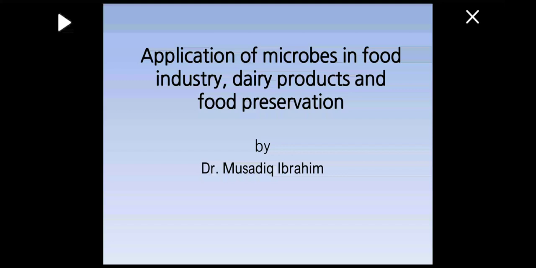There are certain products of the microbes which, when produced, isolated and purified, and added to the food, normally canned food, the canned food becomes preserved for a specific period of time. So there are different applications of microbes in terms of the production of valuable products, which are then used by the food industry within the milk products and for food preservation as well.